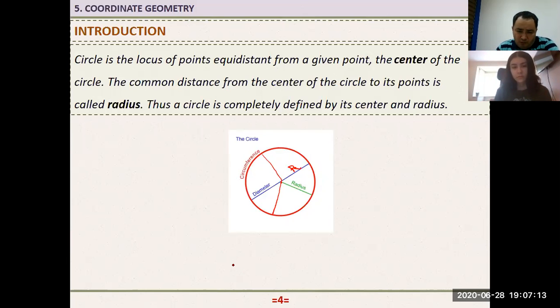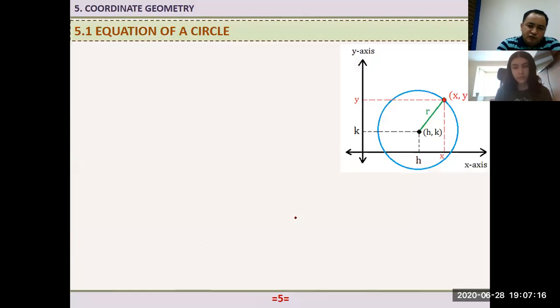But when we say coordinate geometry, we think of the x-axis, and we think of another axis. We call this the y-axis. So here is one horizontal line, and another one is a perpendicular line. And when they intersect each other, we have just an empty paper here. When we introduce these two lines, it makes a lot of calculations very easy. Why? Because now I can tell you the exact location of a point if you just give me the coordinates. Okay, now we are going to study a circle in this coordinate system.